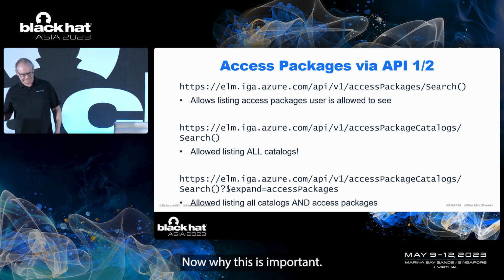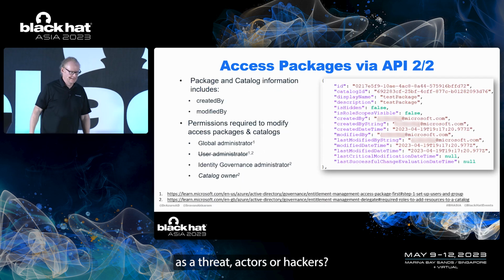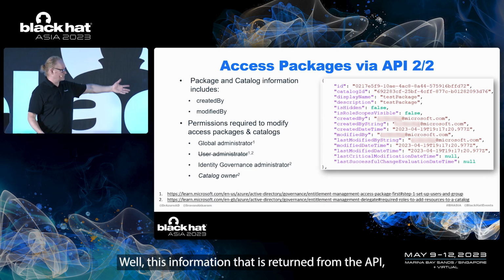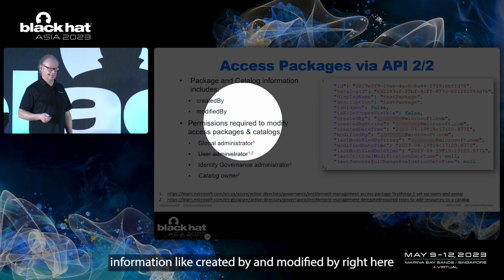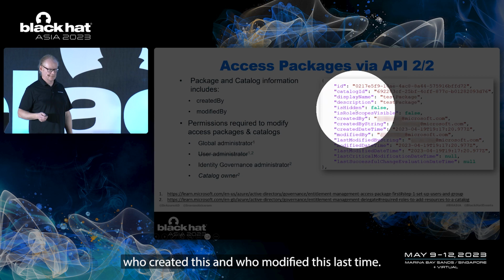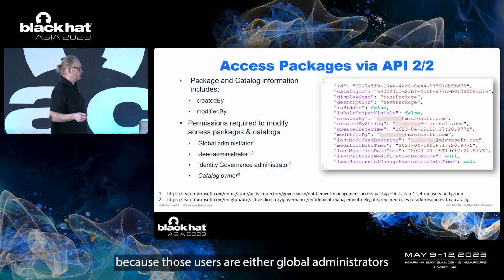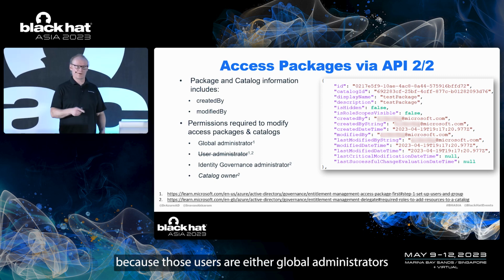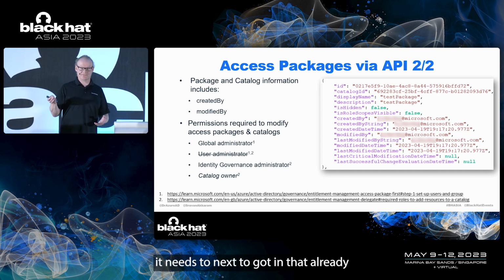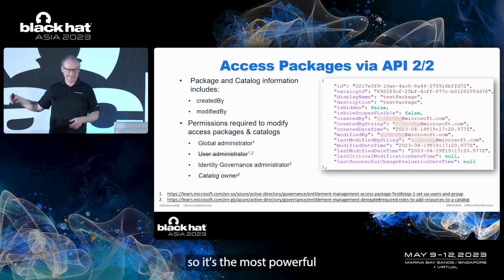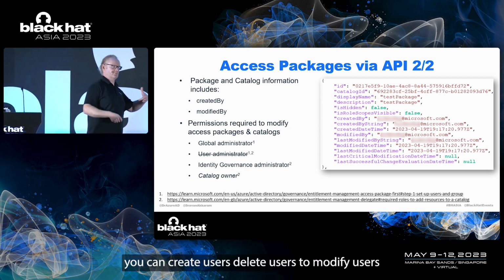Now, why is this important? What do we do with these access packages as threat actors or hackers? This is information returned from the API. It has information like created by and modified by, right here: who created this and who modified it last. It's important because those users are either global administrators or user administrators. Global admin is next to God in Azure AD, the most powerful. And the user admin can create, delete, and modify users.